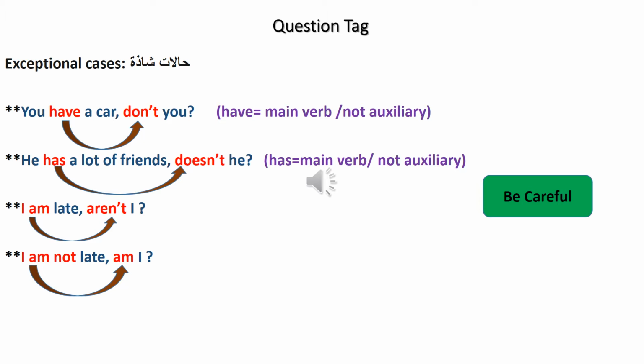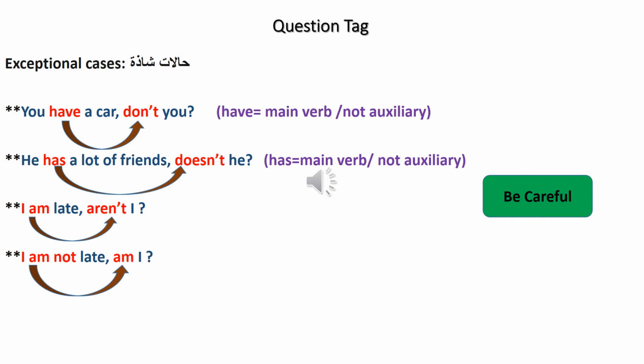Today we are going to continue our lesson, question tag. Do you remember it? Let's make a quick revision about what we said last lecture. We said that question tag is a short question at the end of a statement, and we said that statement means sentence. And we use the question tag for agreement and for confirmation.